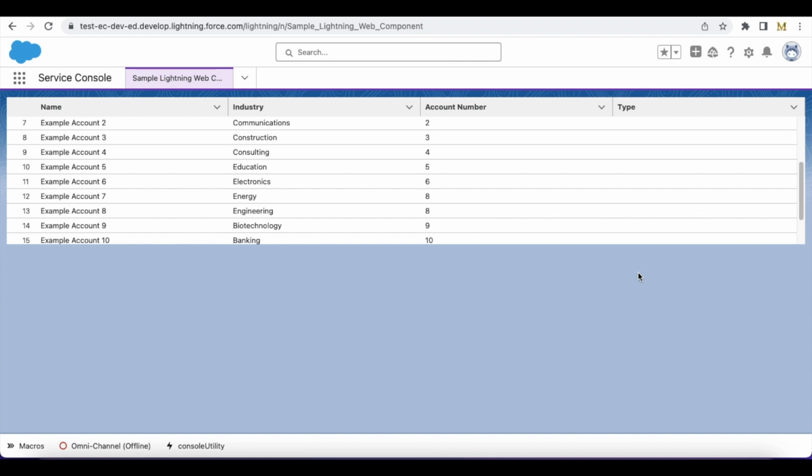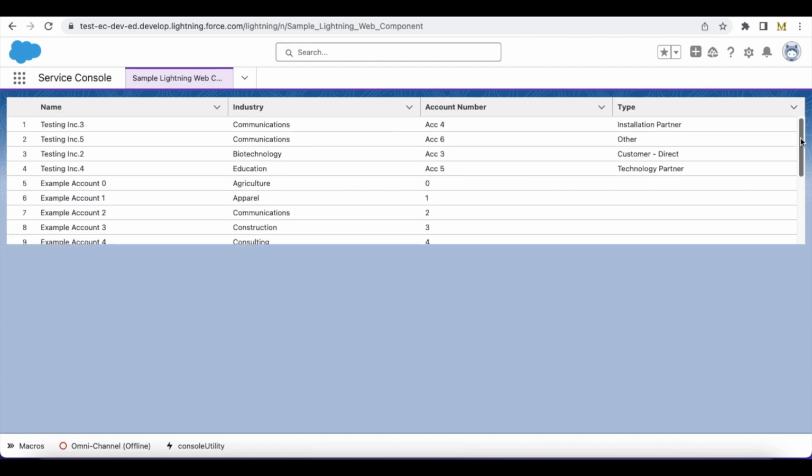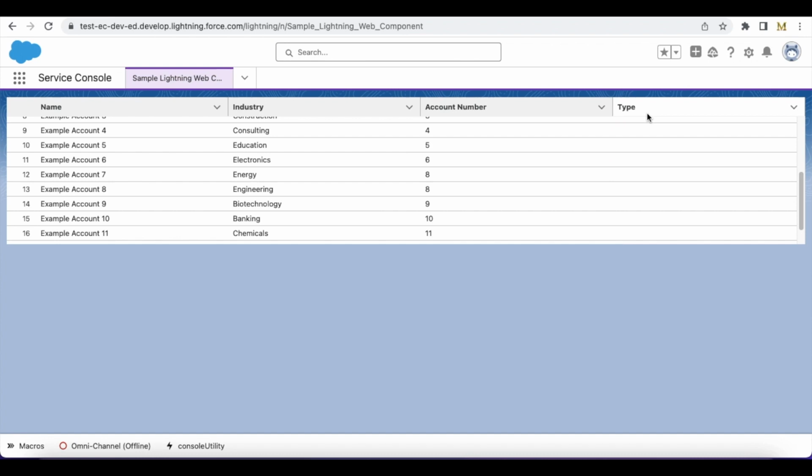Hello everyone. In this video, we are going to see how to have a fixed header whenever we are using a Salesforce Lightning Web Component Lightning Data Table. So here, if I scroll up and down, the header is fixed. If you have a requirement where you want to achieve a fixed header like this,